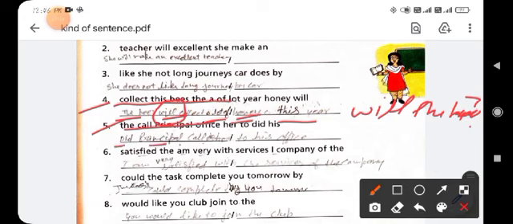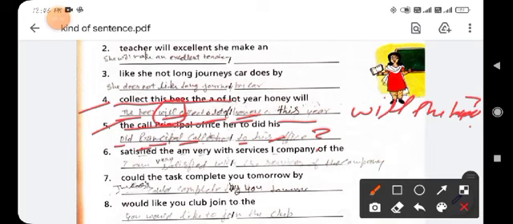Did the principal call to his office? It is also an interrogative sentence, so don't worry, you have to change this into an affirmative sentence or statement sentence. Clear? Then it will be: the principal called to his office. Okay.